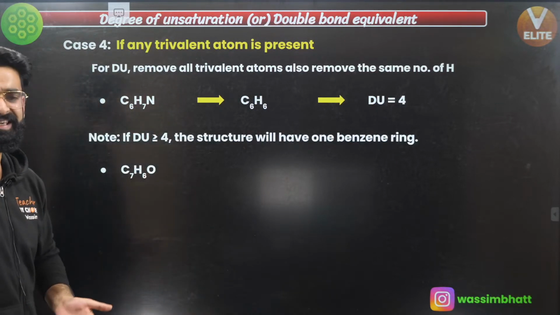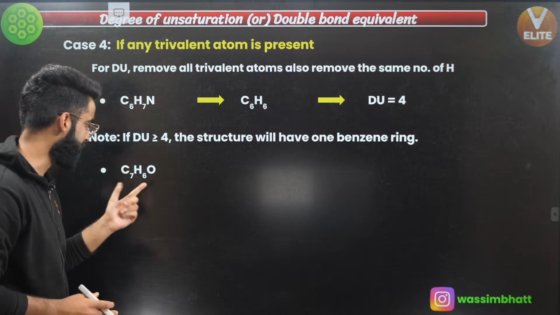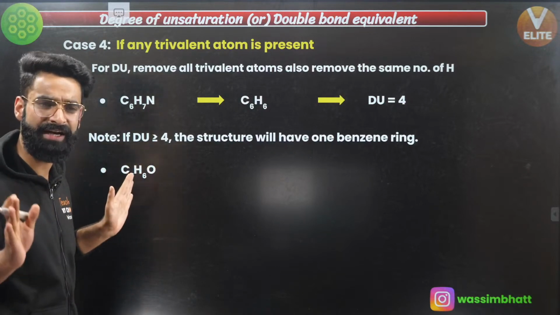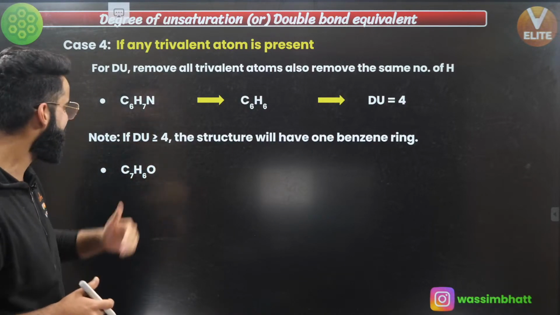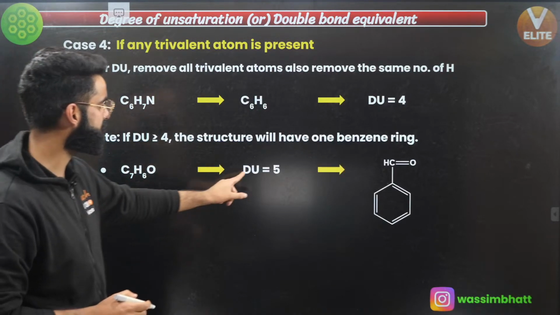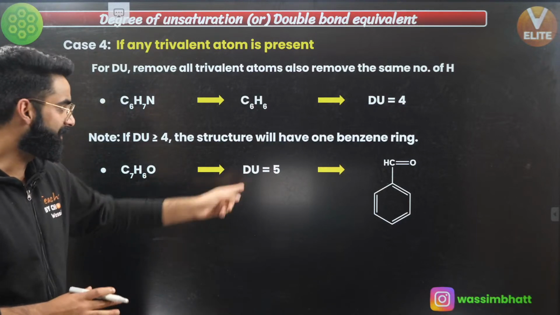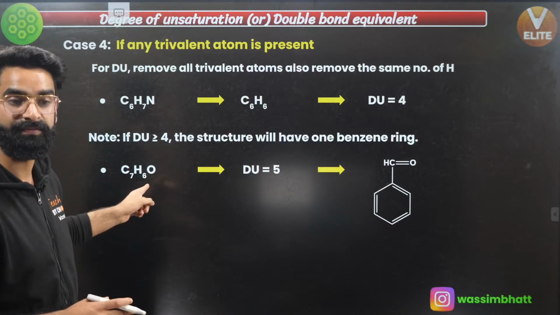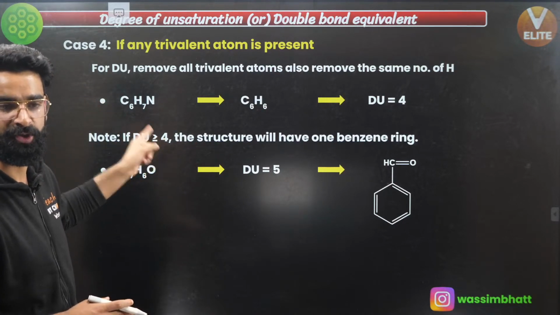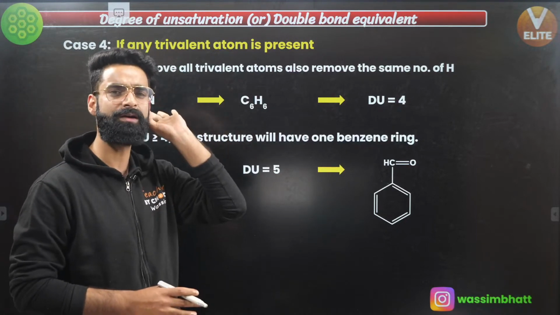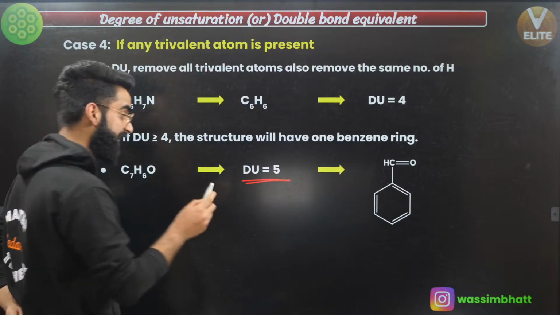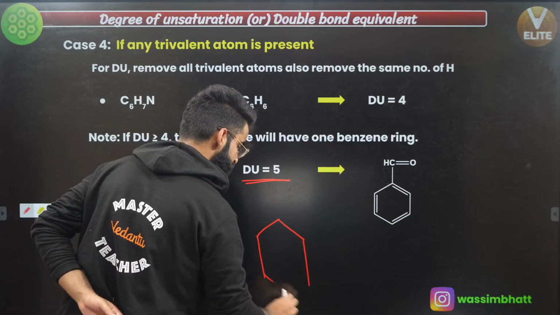Okay, talking about this C7H6O. First thing, understand, we have got oxygen as the divalent atom. If there is any divalent atom, we are simply going to remove that divalent atom. After removing, I get C7H6. I'll be calculating the degree of unsaturation for this C7H6, which comes out to be 5. That means, as I told you a few minutes back, whenever the degree of unsaturation comes out to be greater than or equal to 4, the structure is definitely going to contain one benzene ring. So the degree of unsaturation right here came out to be 5, so there will first of all be a benzene ring.